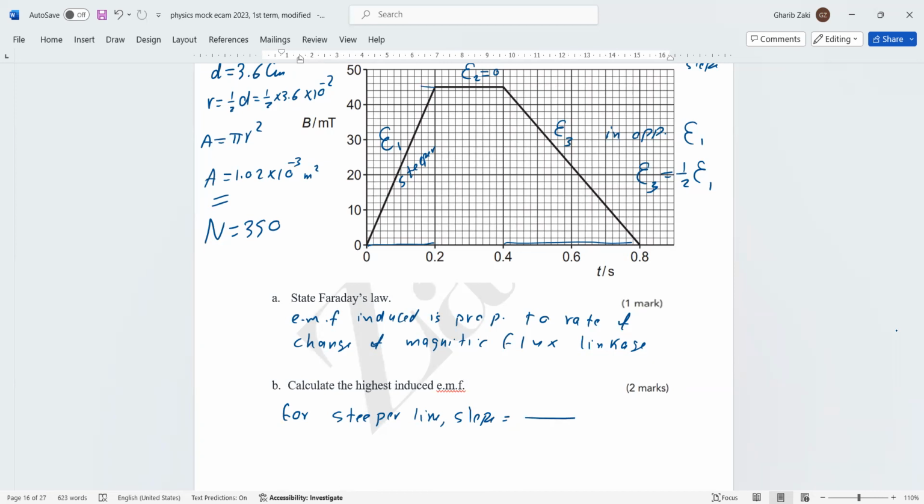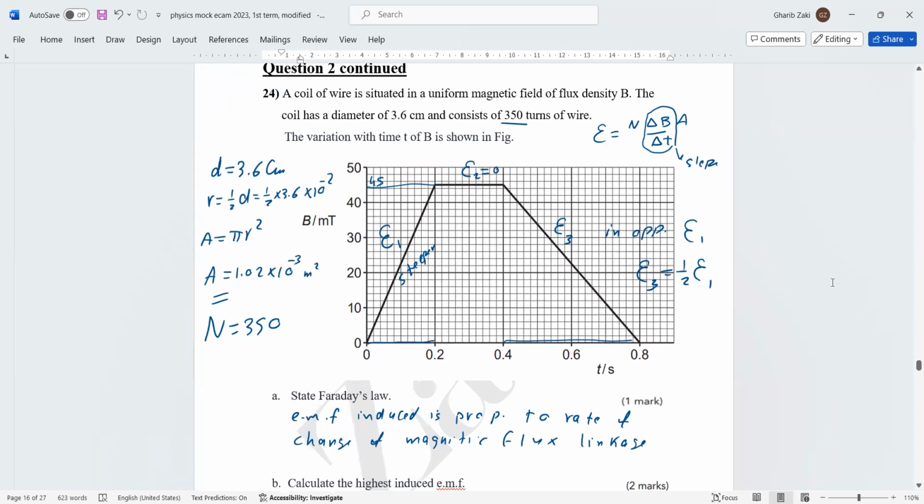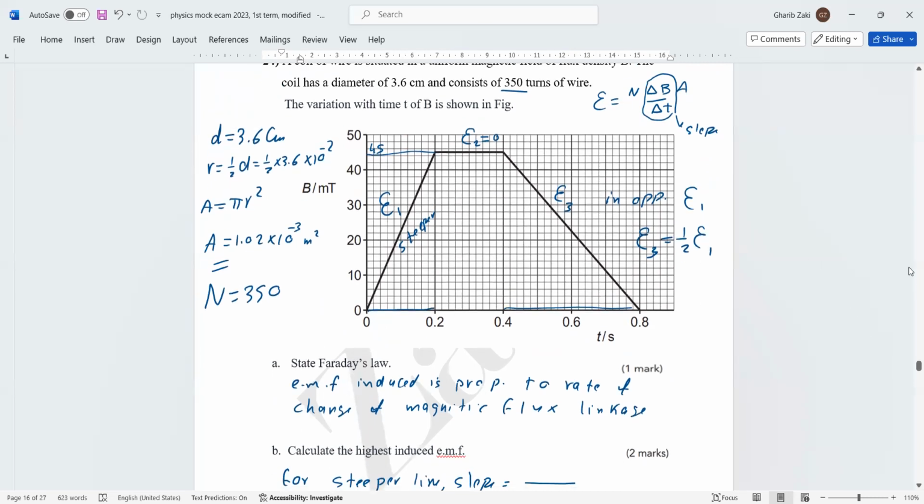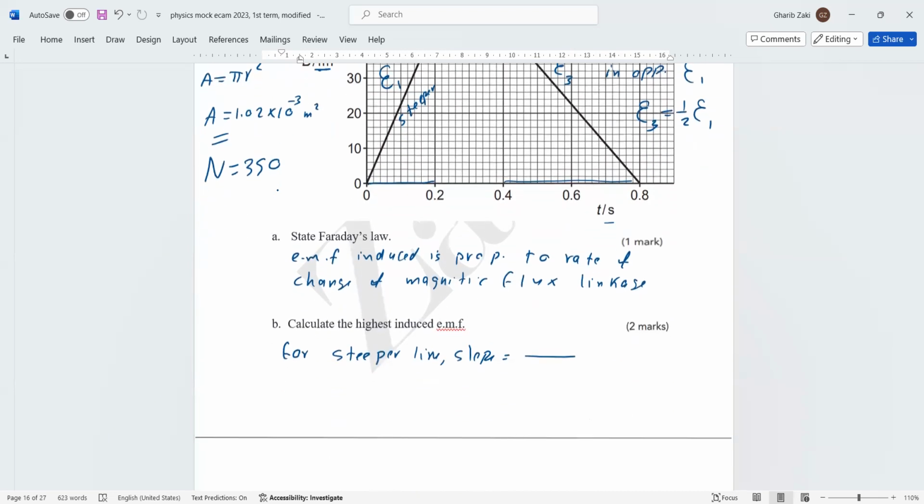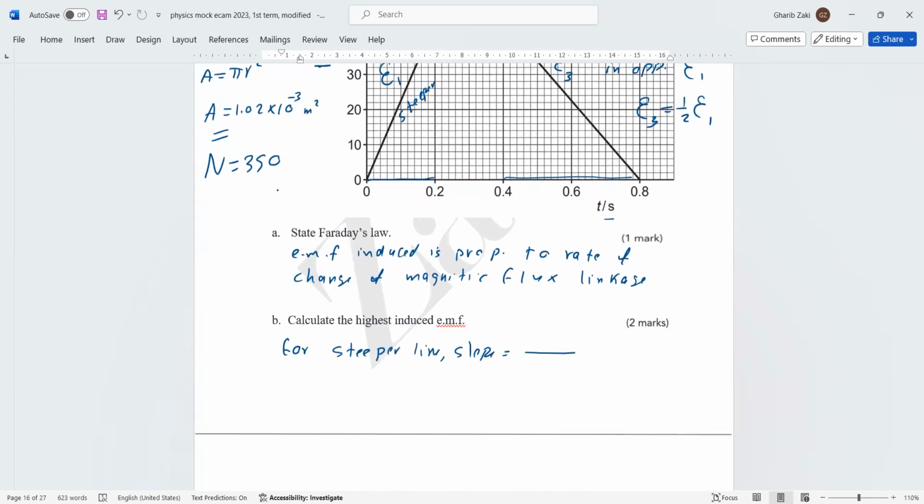When we go this way, it will be 45 on the line. But take care, it's in millitesla, can you see? Millitesla. And the time here is in seconds. So the slope of this line: the vertical change is 45 millitesla divided by the horizontal change of 0.2. Then the answer is 9/40.